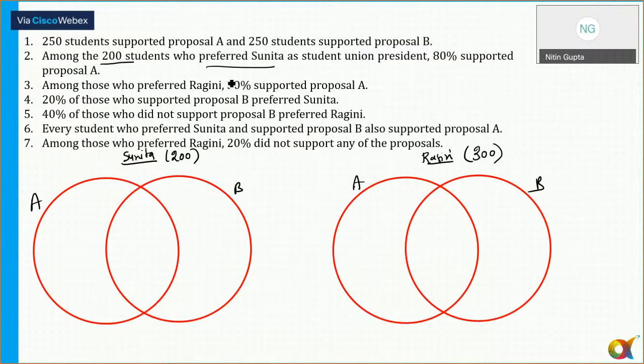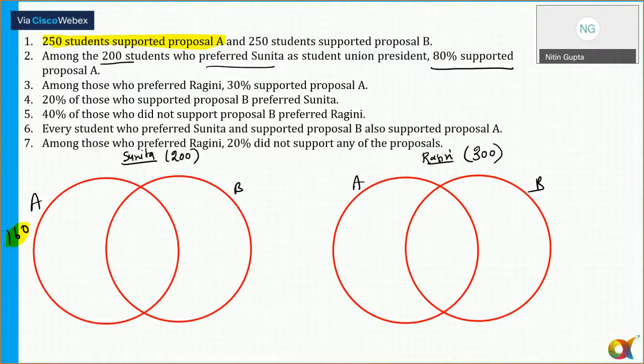So among the 200 students who preferred Sunita, 80% supported proposal A. So what is 80% of 200? It is equal to 160. So 160 people are supporting proposal A. And we also know the total number of students who supported proposal A is 250. So out of these 250, 160 is for Sunita. What about the remaining? 250 minus 160, 90.